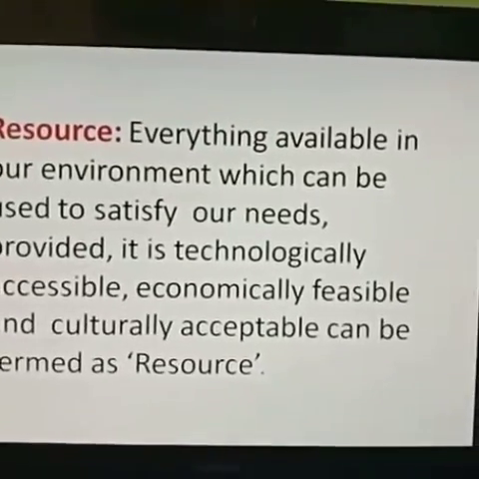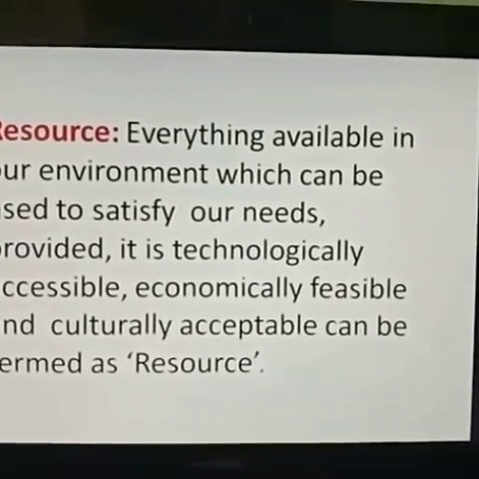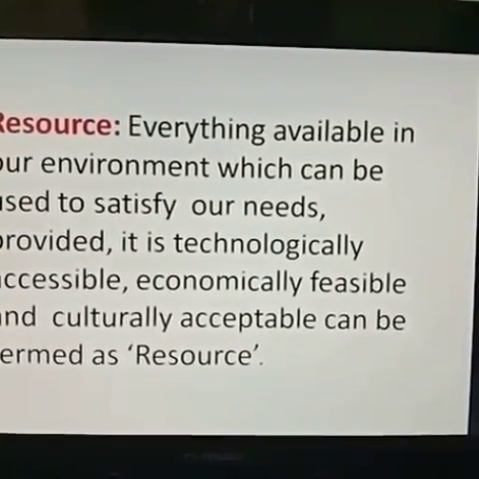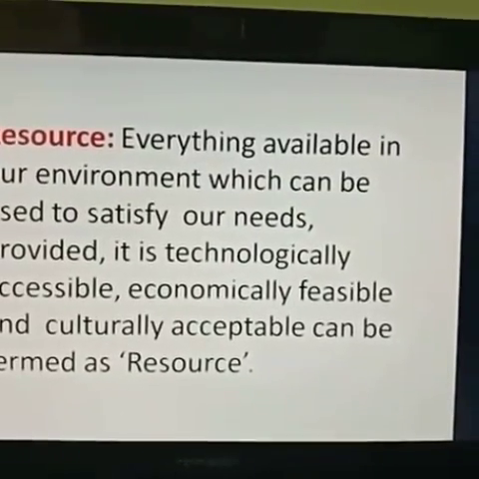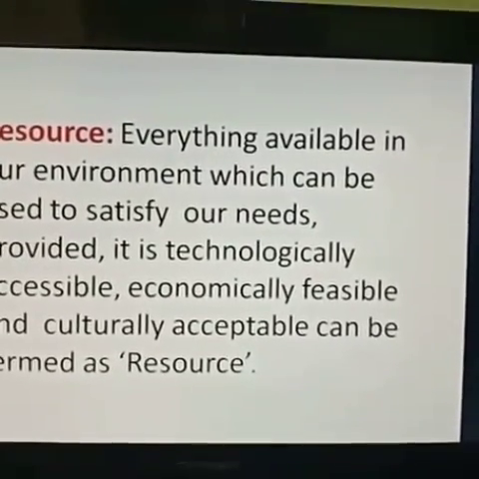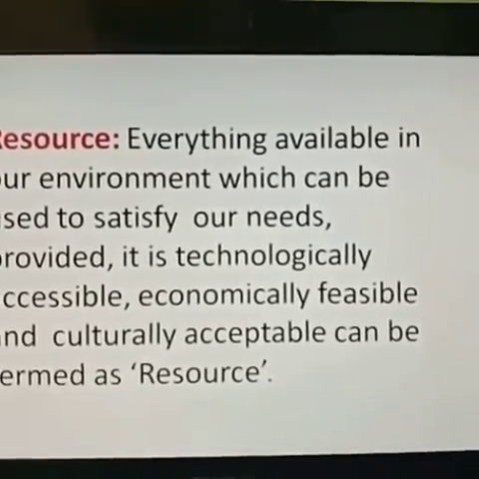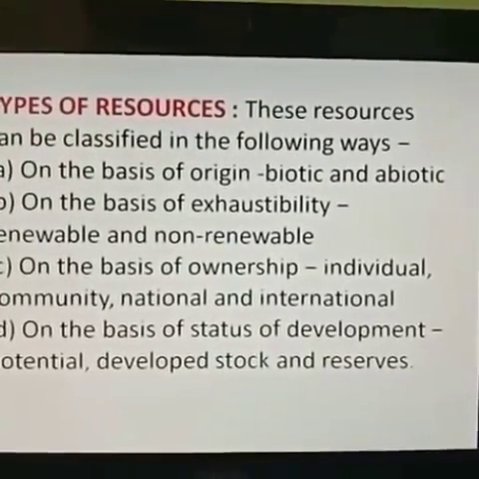What is a resource? Anything that is available in our environment and we are using it to satisfy our need is called a resource. It should be technologically accessible, economically feasible and culturally acceptable. That is called a resource. Now, types of resources.